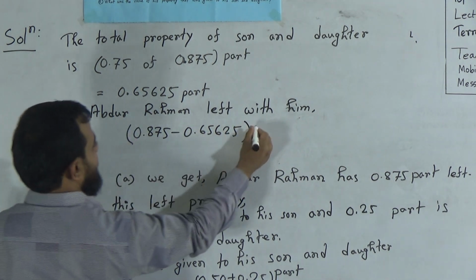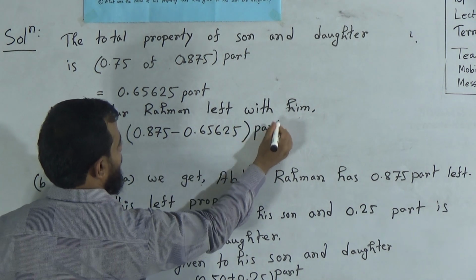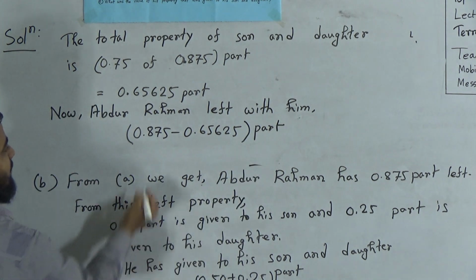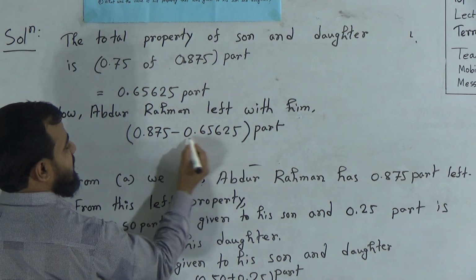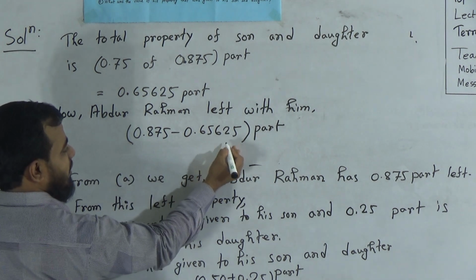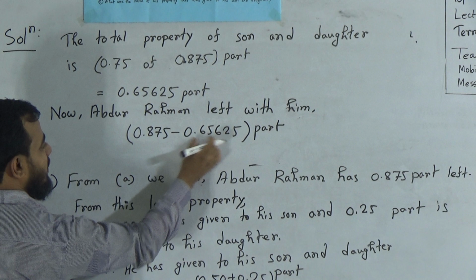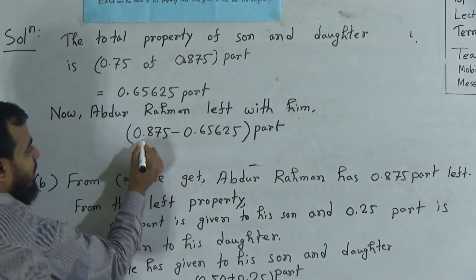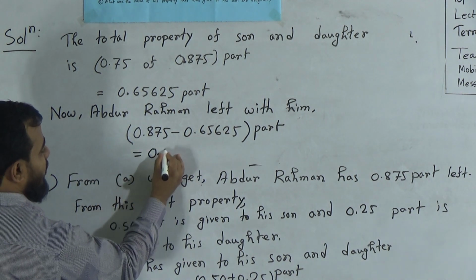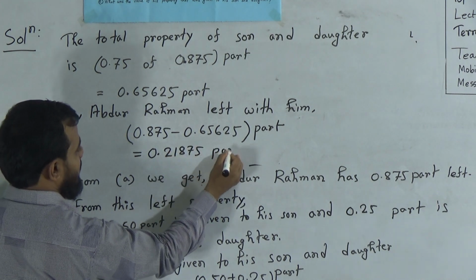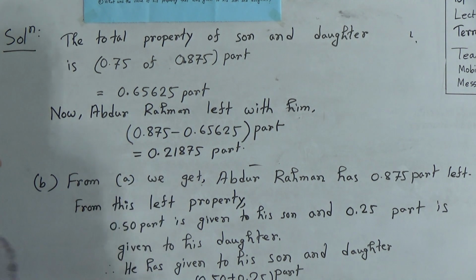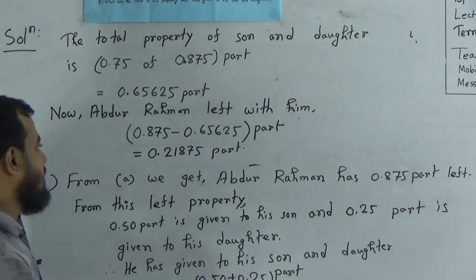After giving the property to his wife, Abdur Rahman was left with this property. Now from this property he gave 0.65625 to his daughter and son. After giving this property, what is left with him is, by simple subtraction, 0.21875. You can calculate this with a calculator.